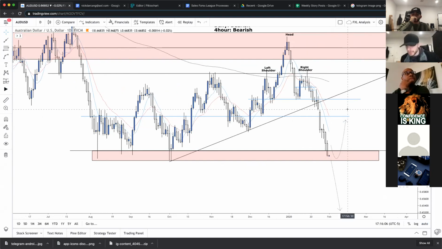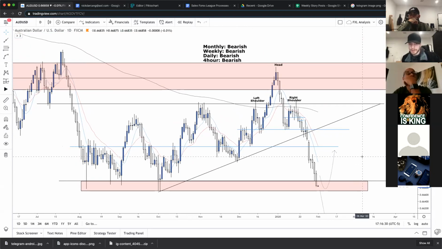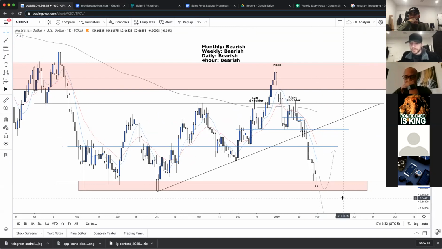And then this would be a potential lower high confirmation. We'd then look for the MAs that have more of an effect in this area, as well as strong bearish signals. So always engulfings, evening stars, exhaustion. Those are things we're looking for to confirm a lower high, and then enter on that continuation. So this is actually looking pretty clean. I'm pretty excited for AUD this week. A lot of room to move here.